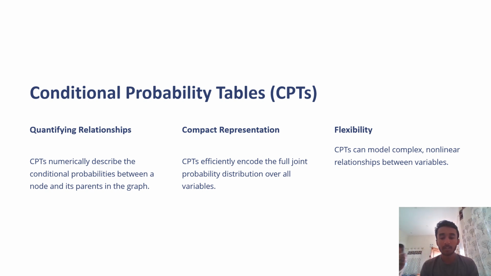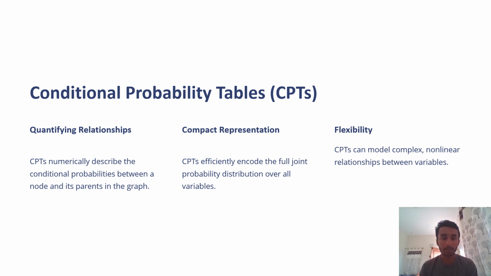Now the CPTs, the conditional probability tables. They are defined and explained in three types: quantifying relationships, compact representation, and flexibility. Quantifying relationships: CPTs numerically describe the conditional probabilities between a node and its parents in the graph.